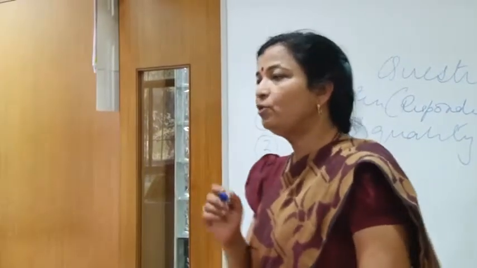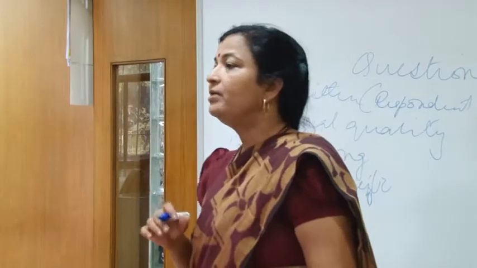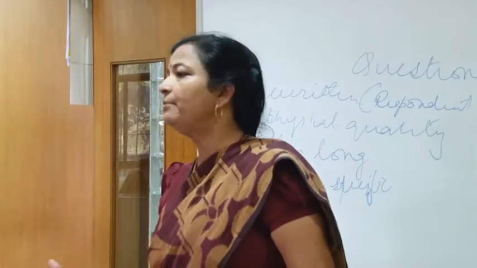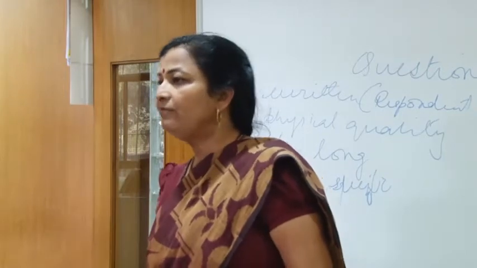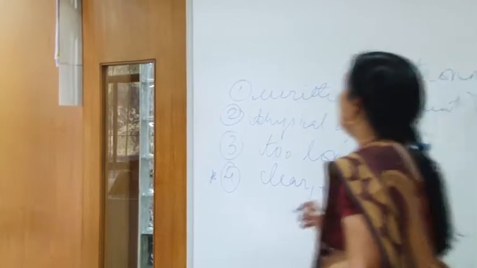We cannot have vague or ambiguous questions in the questionnaire, otherwise what will happen to the data? It will also be vague and ambiguous. So very clear and specific.